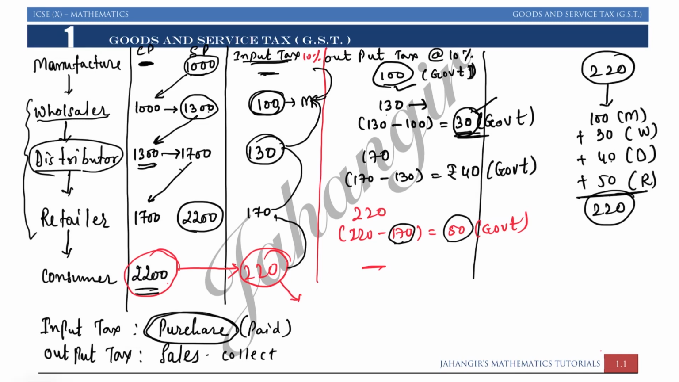Because the manufacturer had not purchased anything, he had just purchased raw material. So raw material is not included in the goods now. So in this way the tax system works. Whatever tax is paid on purchase is called input tax. Whatever tax is collected on sales is called output tax.